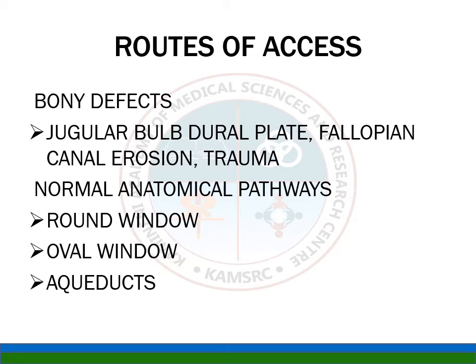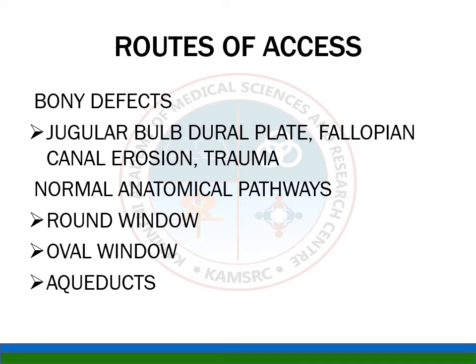And routes of access. First one is direct bone access, where in acute and chronic diseases there is some process called hyperemic decalcification. It means the disease decalcifies the bone. Okay, and there is erosion of the bones, like you can see jugular bulb and dural plate erosions, fallopian canal erosion, and surgical trauma. Okay, surgical trauma where you can have bony defects.